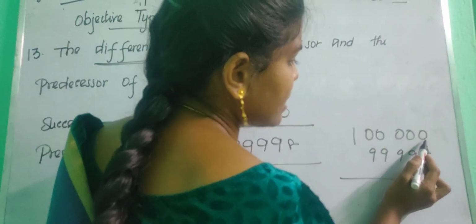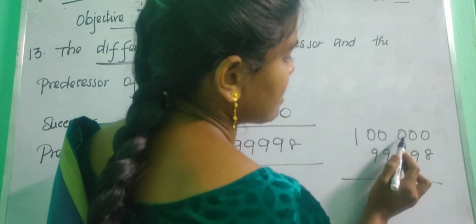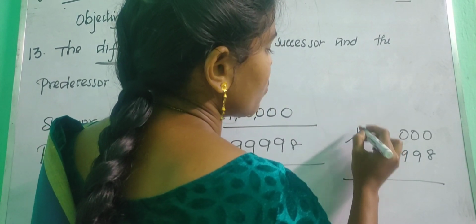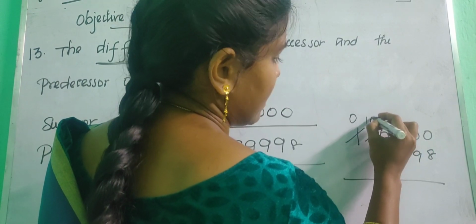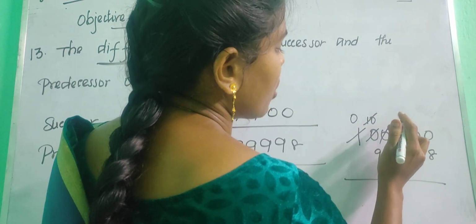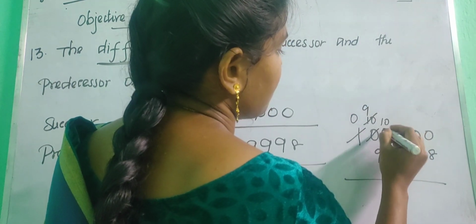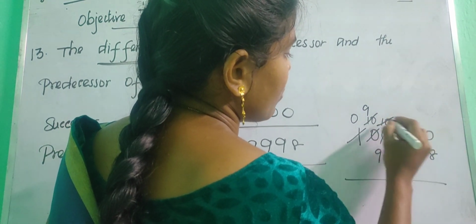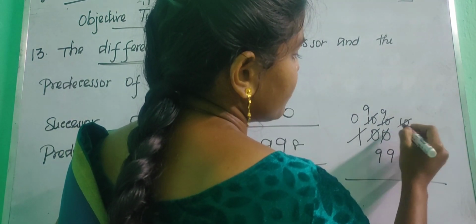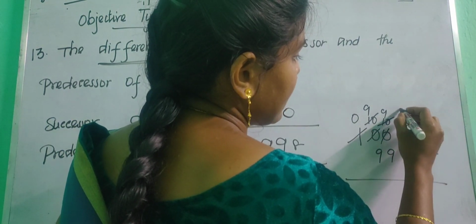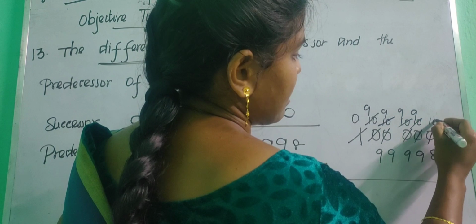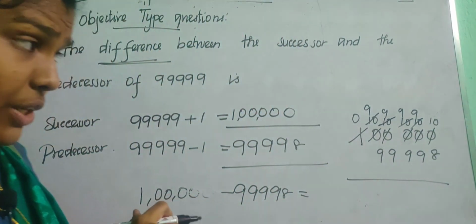Here we are having 0, so we need to borrow from here, and here also we are having 0, so again. Here is the only digit we are having, so just borrow it from here. So this 1 becomes 0 and the 0 becomes 10. Borrowing 1 from this 10, it will become 10 and this will become 9. Again, if I am borrowing this 1, it will become 10 and it will become 9, and again it becomes 9 and it becomes 10. Okay children, did you all understand?